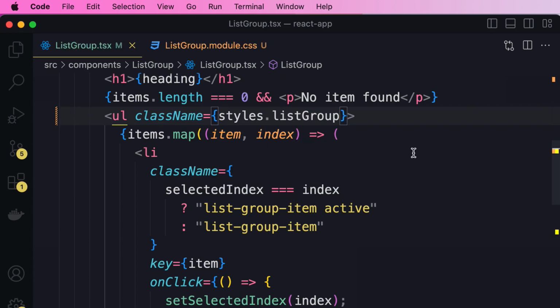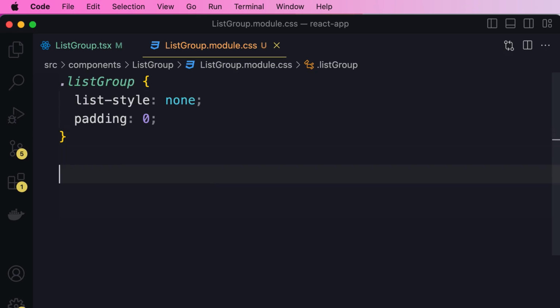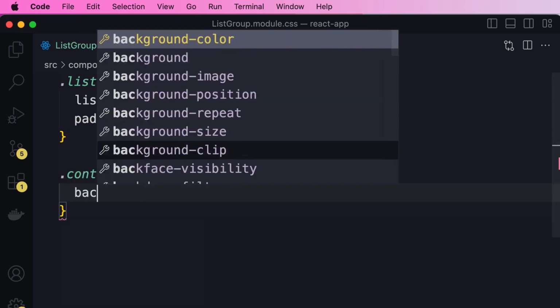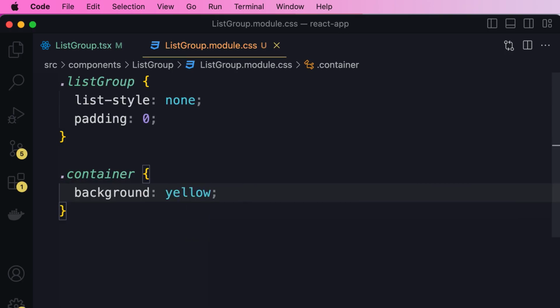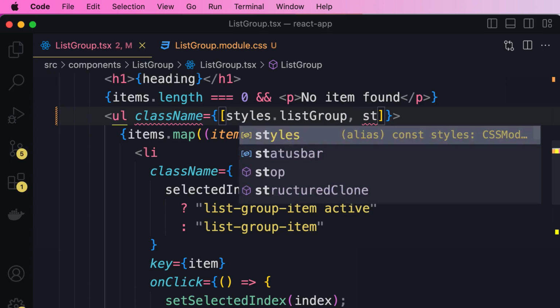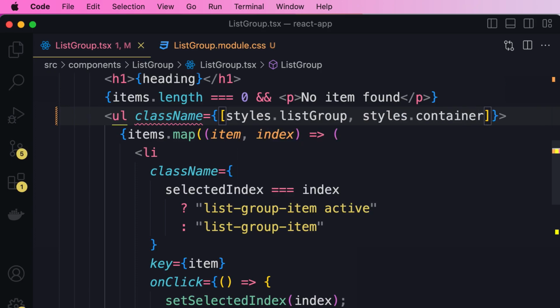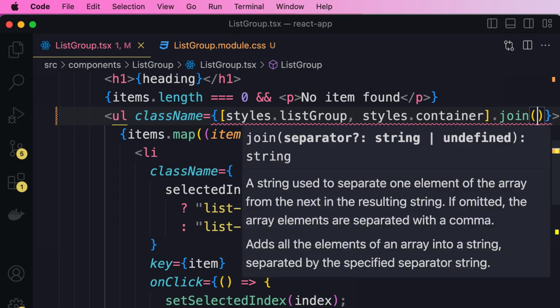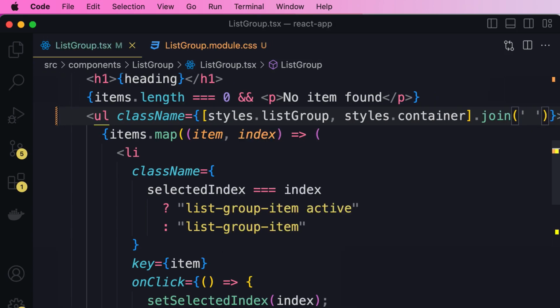Now, what if you want to add multiple classes here, just like how we have multiple classes for our list items? Well, let's go back to our CSS module and add another class, let's say container. I'm going to give this a background of yellow. Now, let's say we want to add two CSS classes here. So instead of passing a single object, we wrap this in an array and add a second class. So styles.container. Unfortunately, at the time of recording this video, we don't get auto-completion here. So here we have an array. Now we can call the join method on the array and join all of these using a space like this.